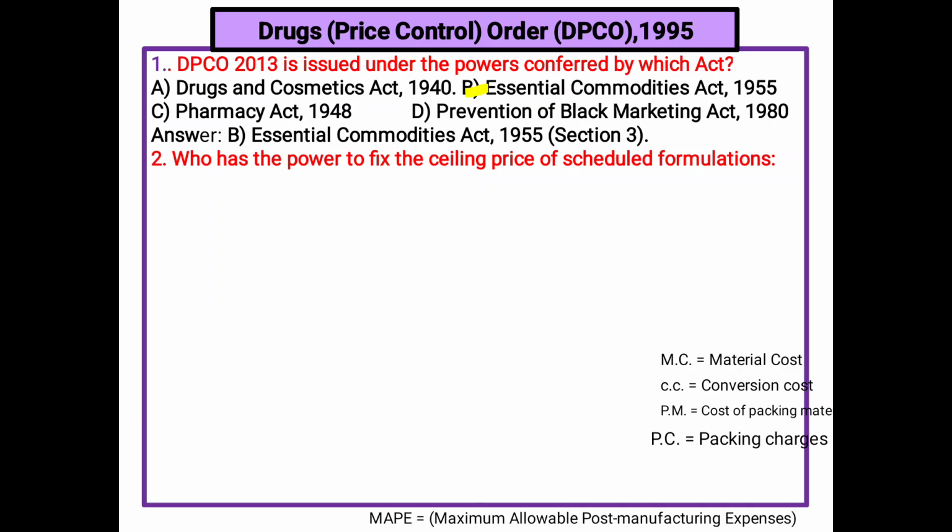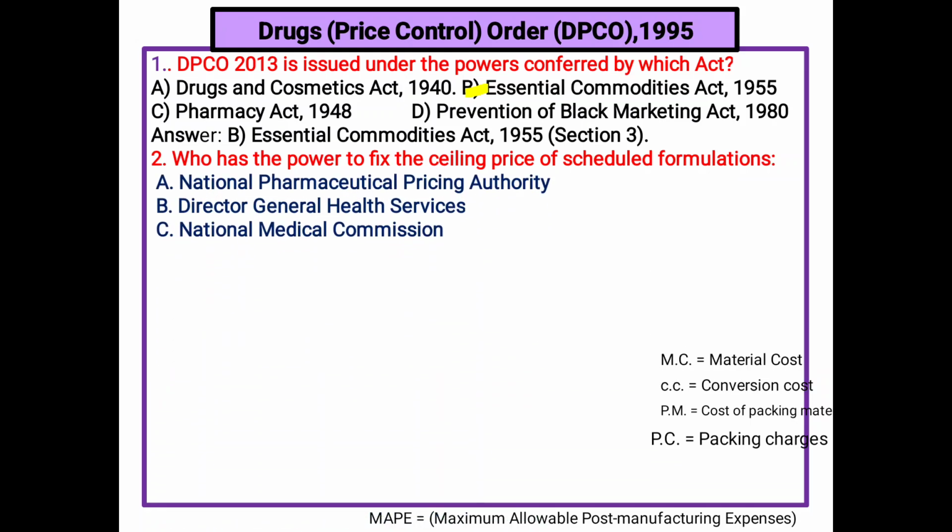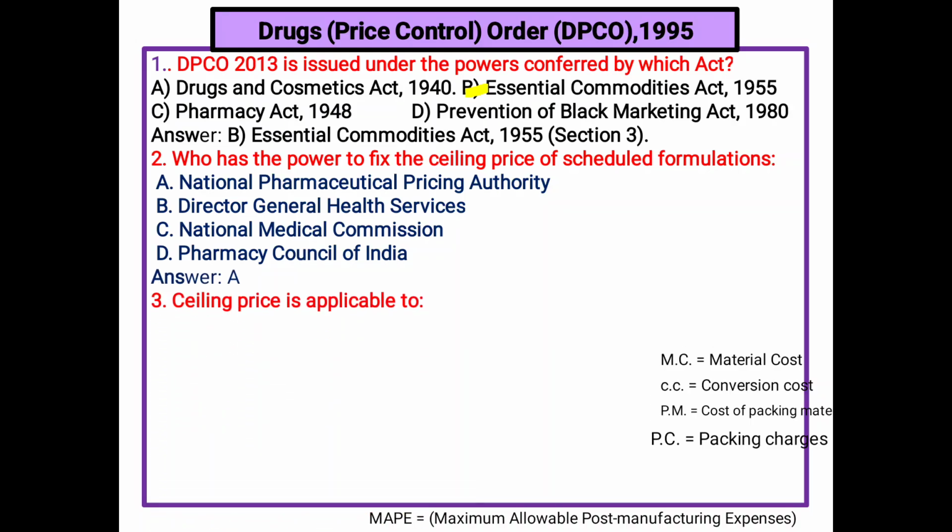Next, who has the power to fix the selling price of scheduled formulations? A. National Pharmaceutical Pricing Authority, B. Director General Health Services, C. National Medical Commission, D. Pharmacy Council of India. Answer A. The National Pharmaceutical Pricing Authority has the power to fix the selling price of scheduled formulations.